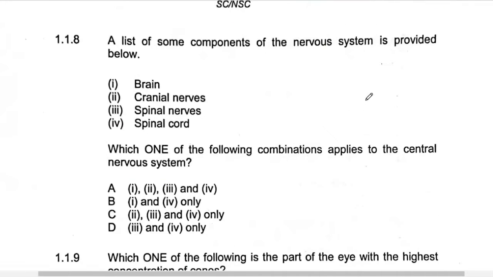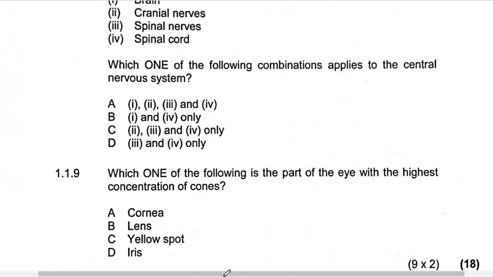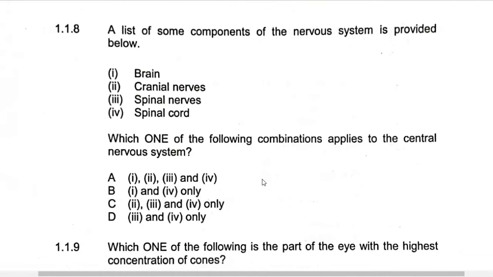Then we go to 1.8. The list of some component of the nervous system is provided below. Then they are saying that the brain, the cranial nerves, the spinal nerves, and then the spinal cord. Which one of the following combination applies to the central nervous system? Central nervous system is composed of two things, that is the brain and the spinal cord. So you look for where there is the brain and where there is the spinal cord. So let's go to where there is a brain. The brain is part 2, part 1, and then the spinal cord is part 4. So you go for 1 and 4. 1 and 4 only, which is B.